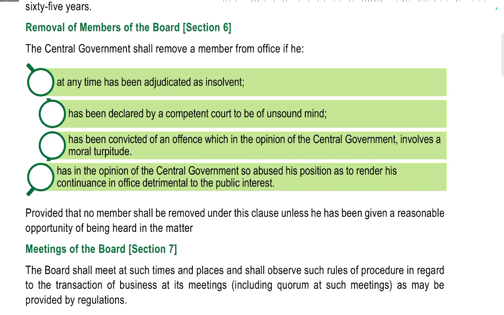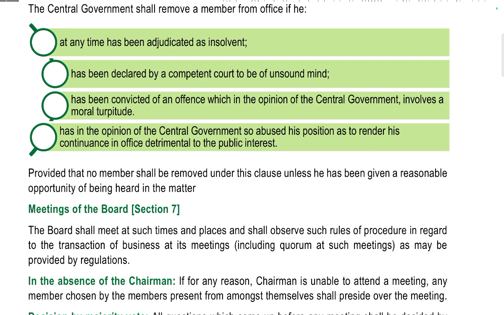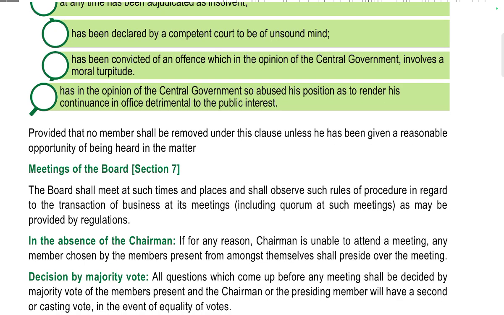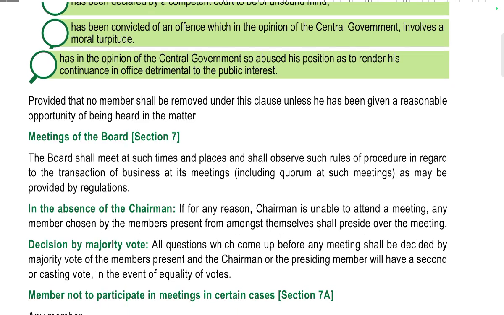Removal of a member of the board. The central government shall remove a member from office if he has at any time been adjudicated as insolvent, has been declared by a competent court to be of unsound mind, or has been convicted of an offence which, in the opinion of the central government, involves moral turpitude, or has so abused his position as to render his continuance in office